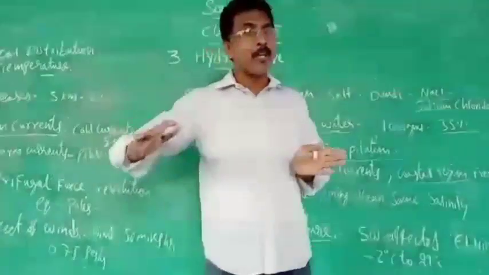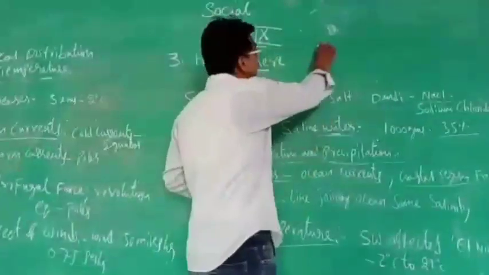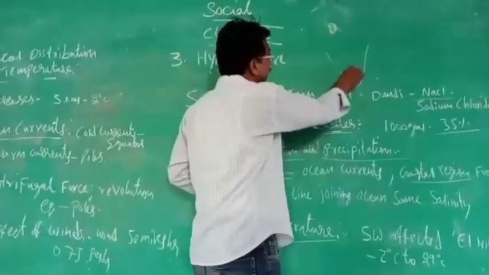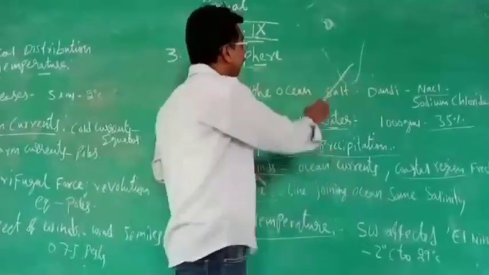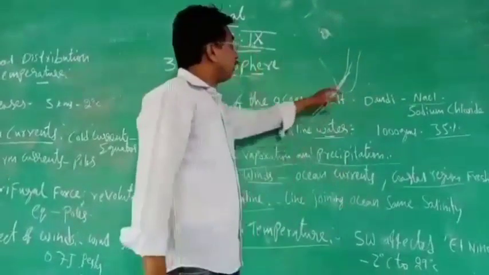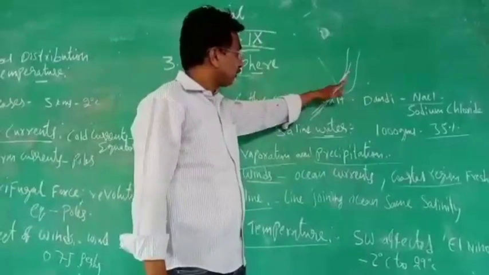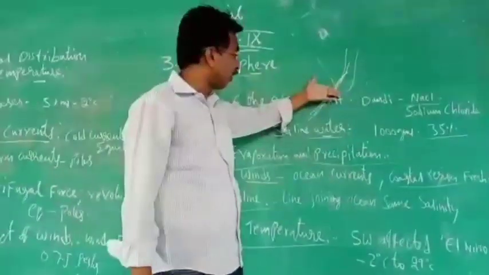From the Arabian Sea and the Indian Ocean, you see India is there. The monsoons will come like this from the Arabian Sea and Indian Ocean. Monsoon means rainfall, so that's why we call it southwest monsoons. Because of this also the salinity will decrease. Why? Because rains will fall, and the fresh water will join like that.